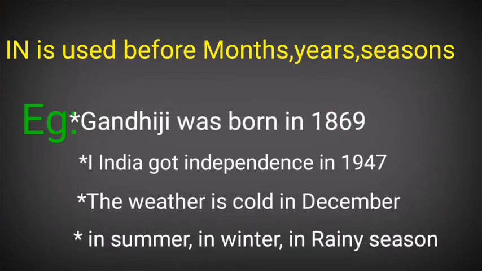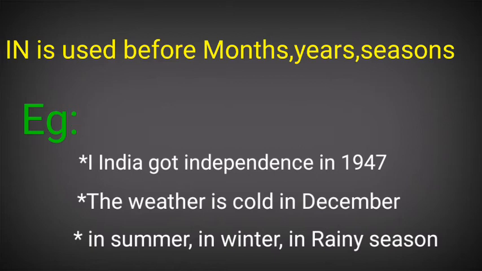In is used before months, years and seasons. Example, Gandhiji was born in 1869. Here 1869 is a year. India got independence in 1947. The weather is cold in December. December is the month. Before seasons, we should use the preposition in. Last example, in summer, in winter, in rainy season.